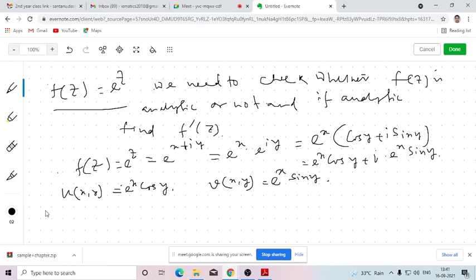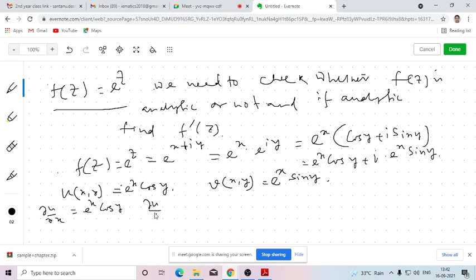Okay, so first we need to find out the 4 partial derivatives. What is del u del x here? It is e to the power x cos y, because cos y will be fixed, and e to the power x will be differentiated with respect to x partially.